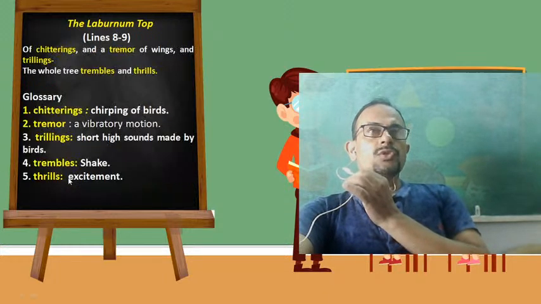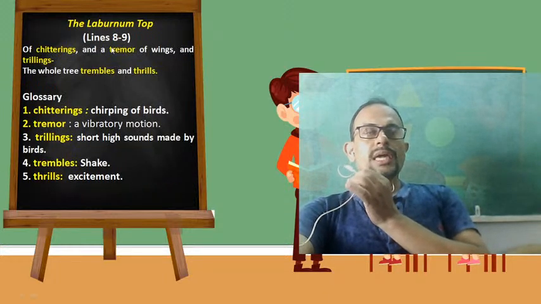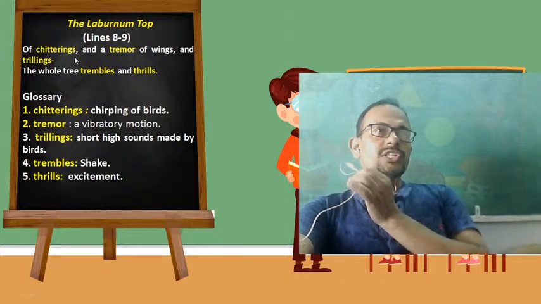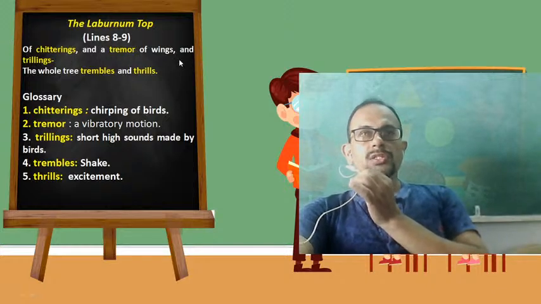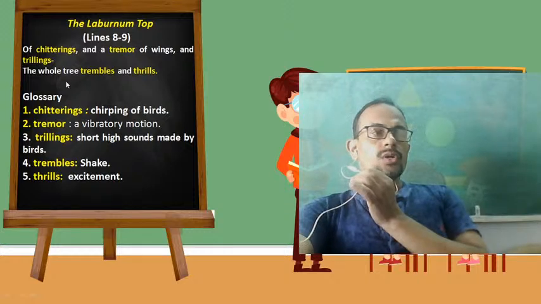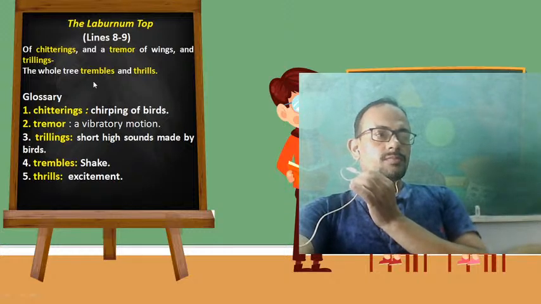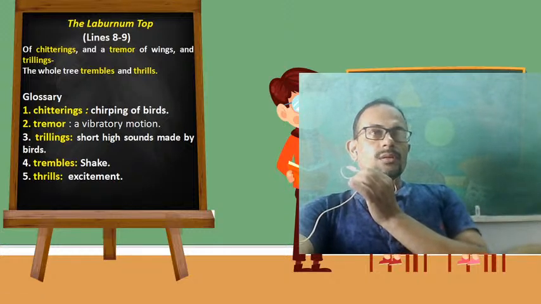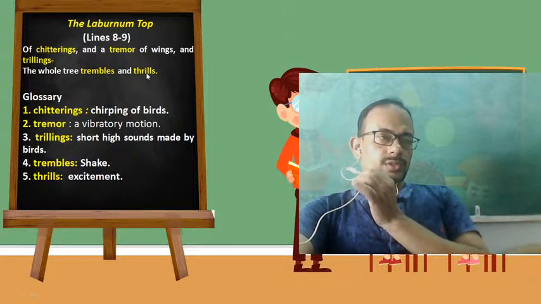Okay, next you see, dear students, lines 8 and 9. Of chitterings and a tremor of wings and trillings, the whole tree trembles and thrills.